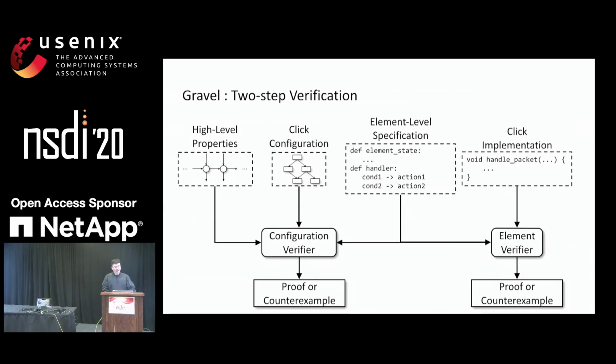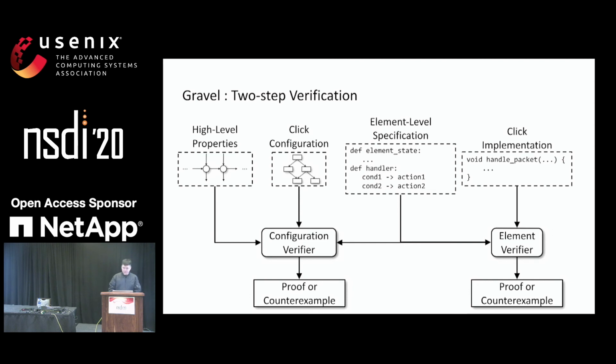So after having this high-level specification language to write down the high-level properties of middleboxes, and having symbolic execution to extract SMT formulas from the Click implementation, the Gravel verification framework will also need to take 2 other inputs. The first one is an element-level specification. Basically, this element-level specification is a state machine representation of the element behavior. It contains a set of states that are going to be used by the element when processing packets, and a set of state transition functions, such as the packet handler. Another input we'll need to take is the Click configuration, which is a directed graph that connects all the Click elements together to form a complete middlebox.